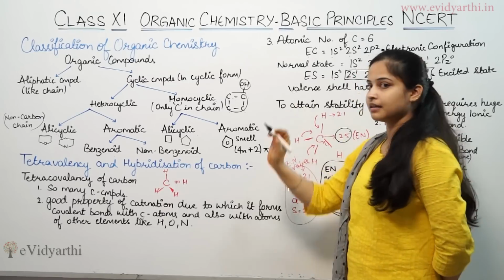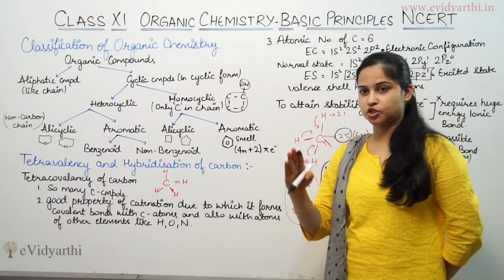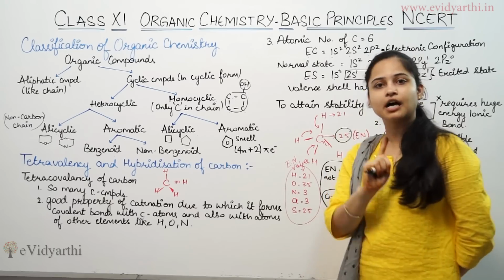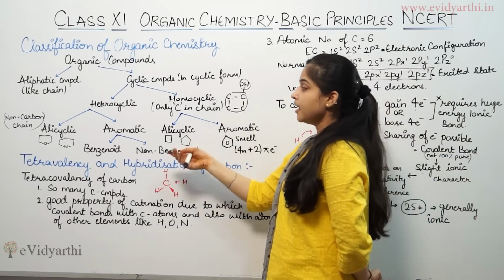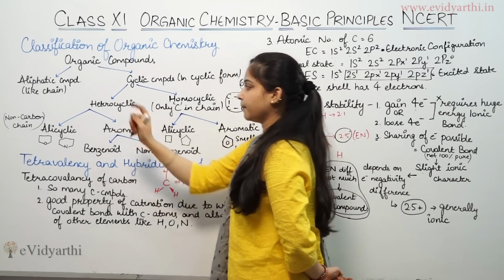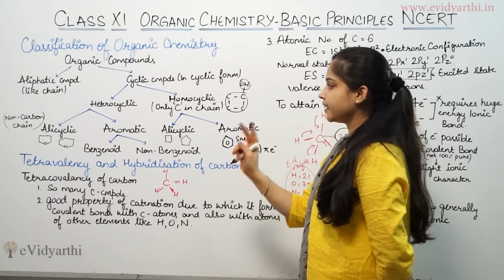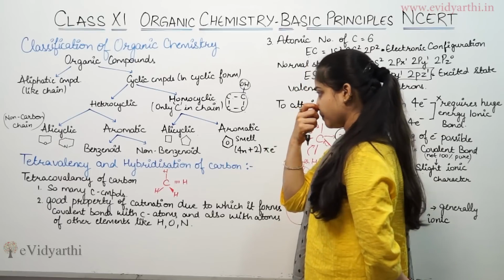That means in the cycle there is no other substituted group present. Only carbon is present in the cyclic form. That is homocyclic compounds. If I come to heterocyclic compounds, it is divided into alicyclic compounds and aromatic compounds.